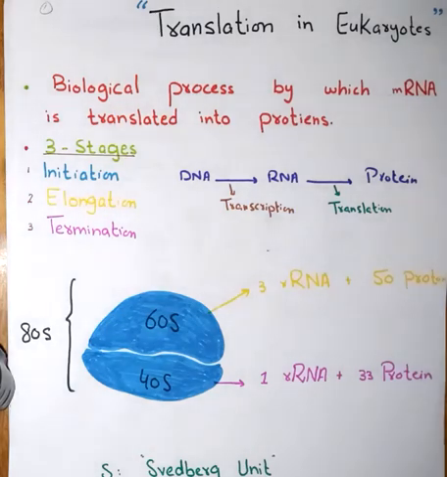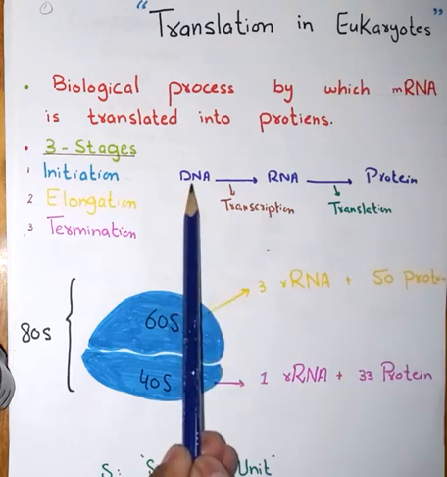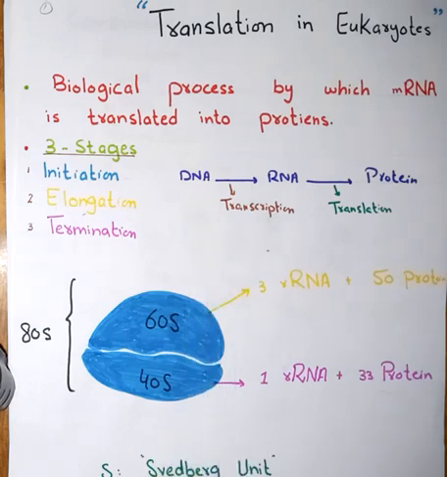As we know, our cells are making lots of protein all the time, and the information for those proteins is stored in our DNA, in our genes. So first of all, that DNA, that gene has to be converted into RNA, and then this RNA will come out of the nucleus. It will attach to the ribosome, and the process of protein synthesis will take place.